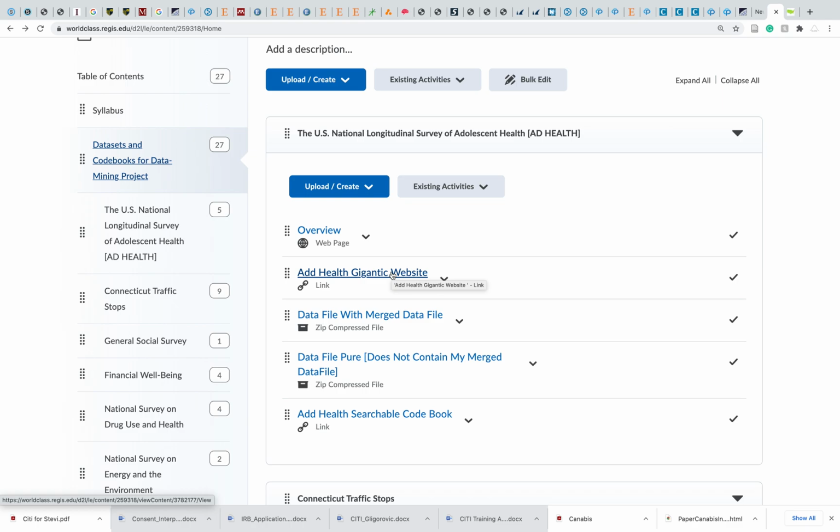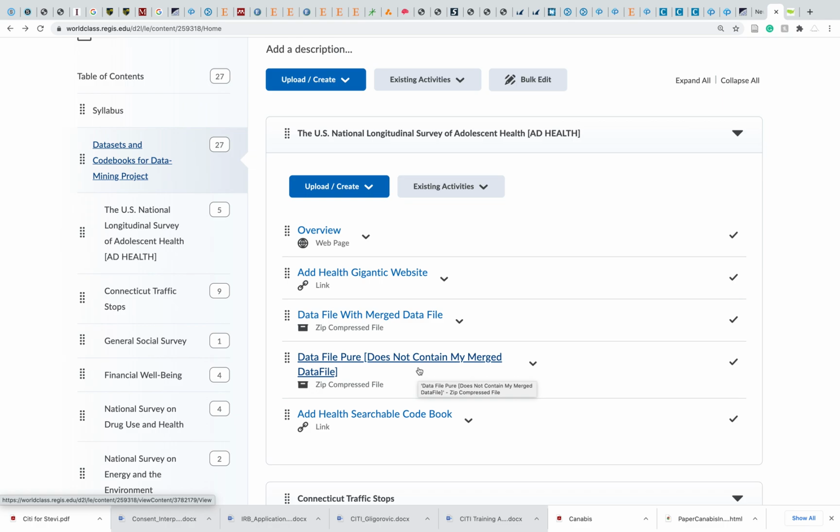And it has a searchable codebook that will come in handy, but you can also look at codebooks in the data themselves. I've downloaded the data for you right here. There are some data files for you. The data has multiple waves of the same participants. However, the data files weren't combined. So I combined as many of the waves as I could without obtaining errors, but I still provide you with all the data. So this file right here has all the original data plus my merged data file. And this one right here just is the pure data file that I downloaded from the Ad Health website. So all your data is right here on D2L. Very useful.